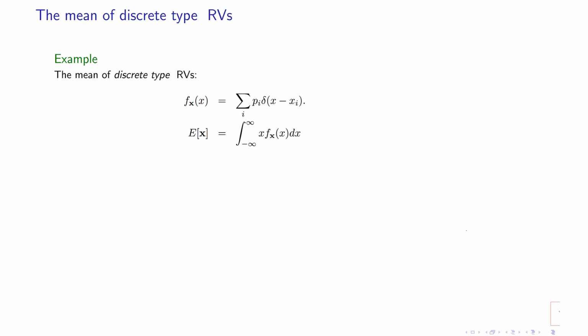So this is the general definition using the Riemann integral, and then it is equal to the integral from minus infinity to plus infinity of x times fx. I substitute, so I will get a summation over i equal, let's say, 1 to plus infinity, of pi delta of x minus xi, and then dx.